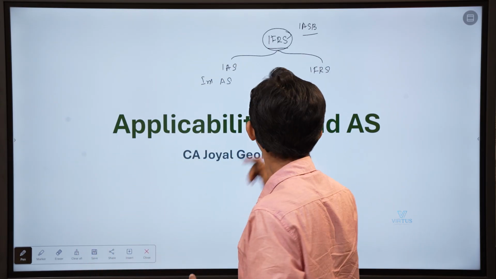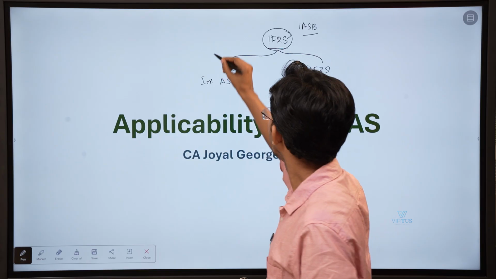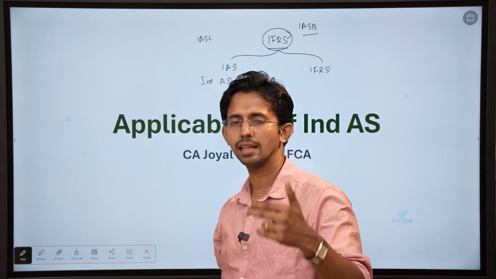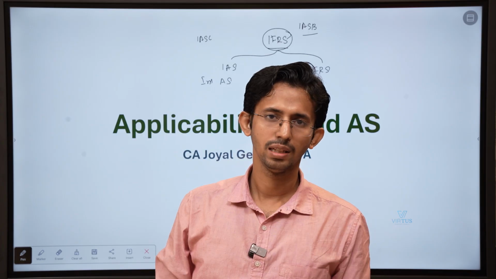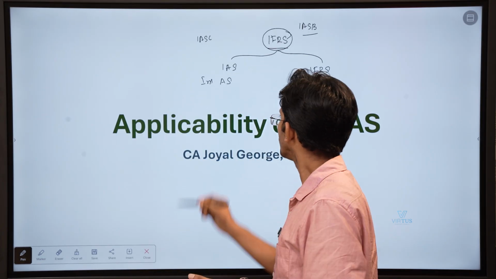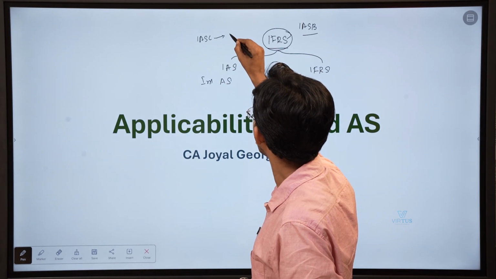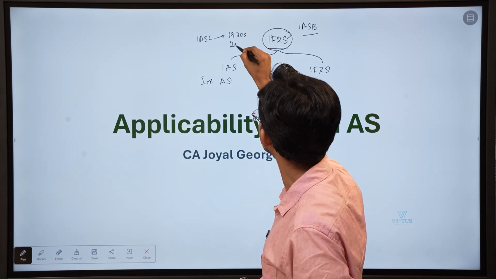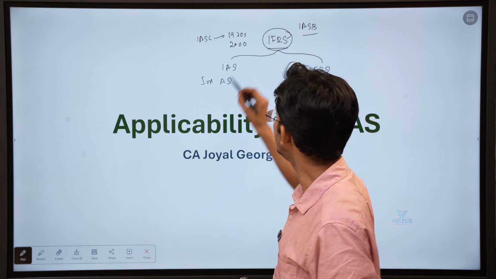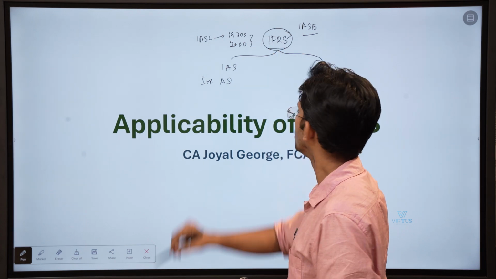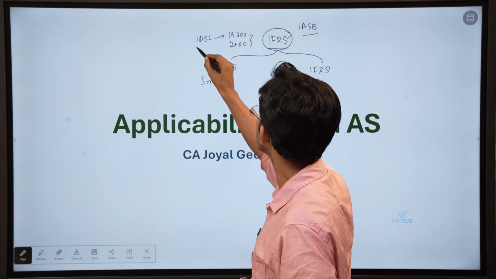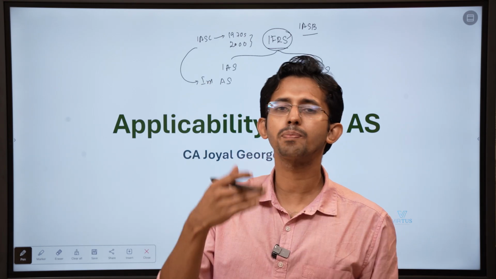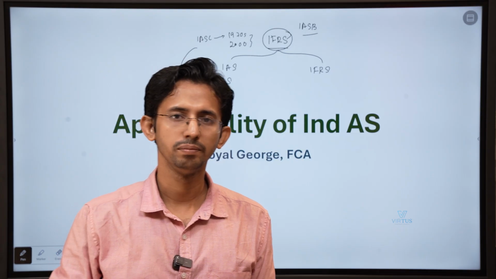Now, before IASB, there was IASC. What is IASC? International Accounting Standards Committee. This committee was established from the 1970s onwards and it was there till 2000. Over this period, from the 1970s to 2000, IASC used to issue accounting standards which were recommendatory for its member nations to adopt.